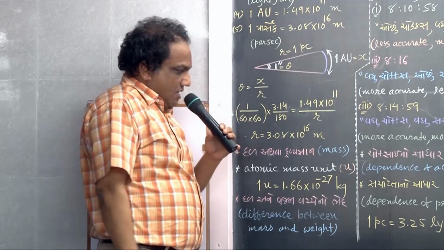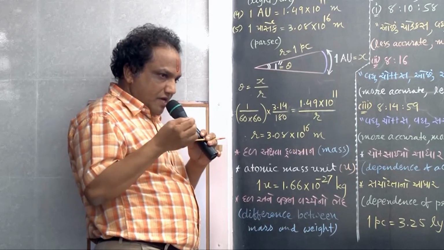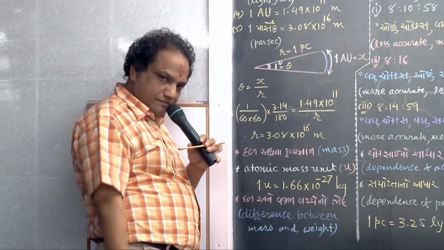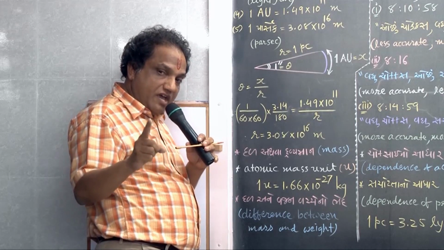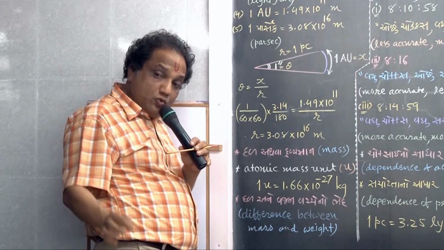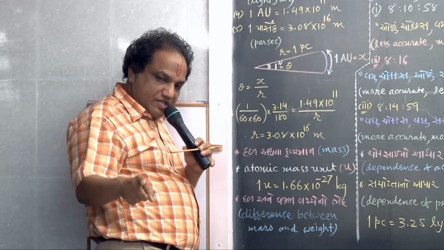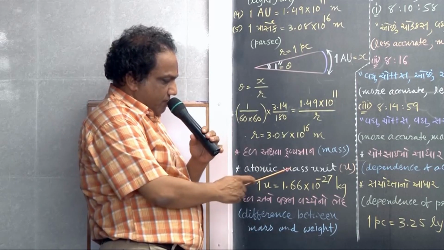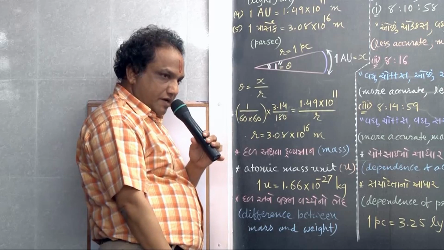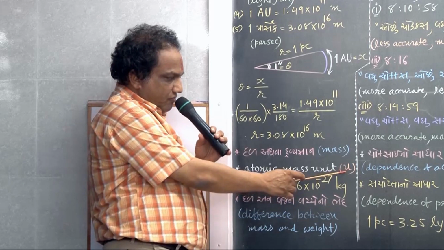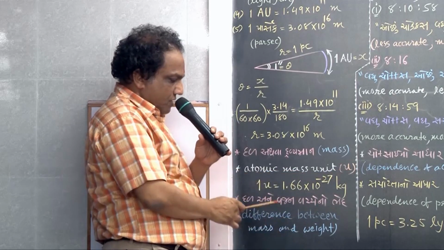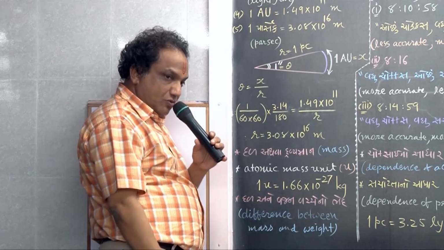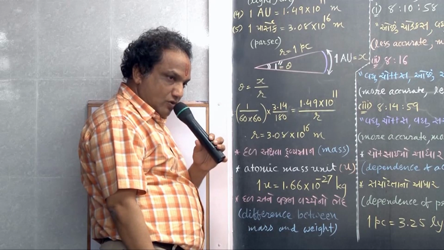Fine. To measure masses of very tiny particles like atomic particles, say proton, neutron, electron, kilogram would be too heavy a unit. So for that sake, we have defined a very small unit of mass. It is 1 atomic mass unit. What is the symbol for that? Small u. Remember, 1 atomic mass unit is 1.66 into 10 raised to minus 27 kilogram.